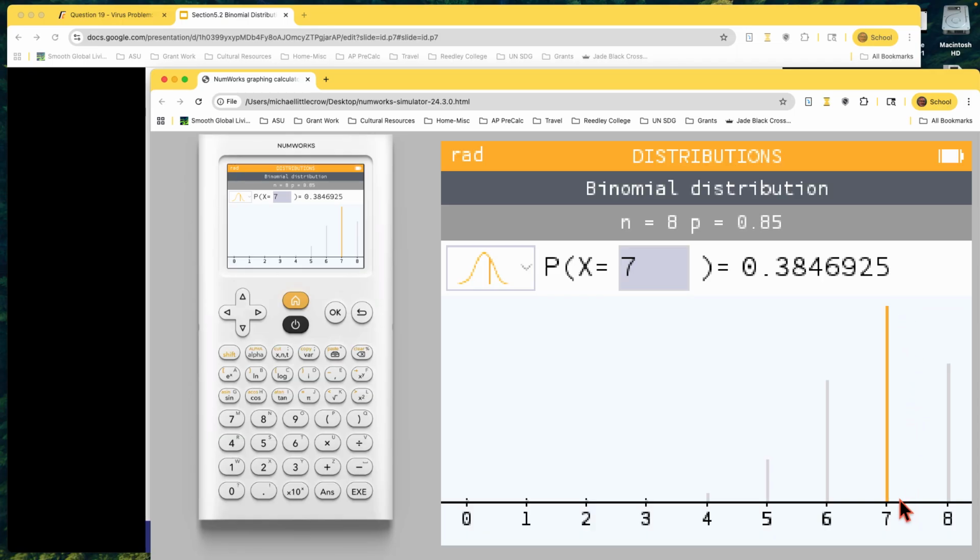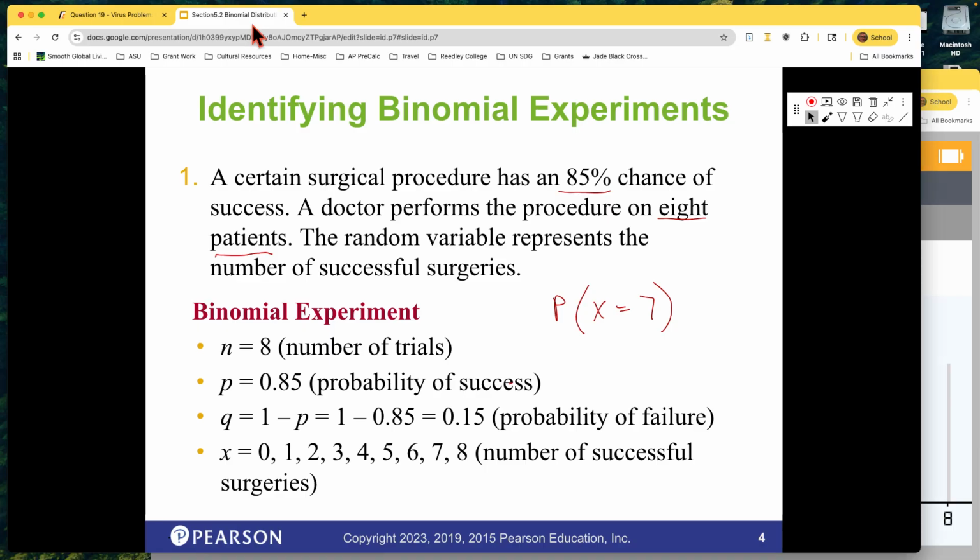Okay. What if it had asked, what's the probability, and I'll do this because these are the types of questions you get in the homework, that x is, let's just go with less than 7.